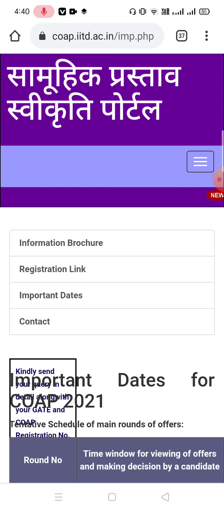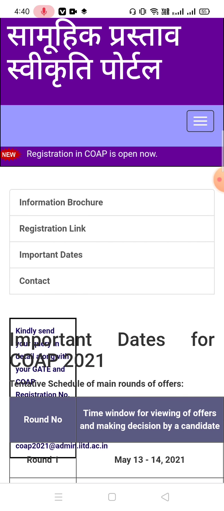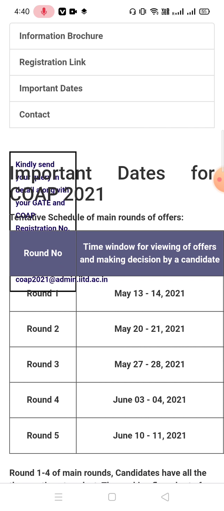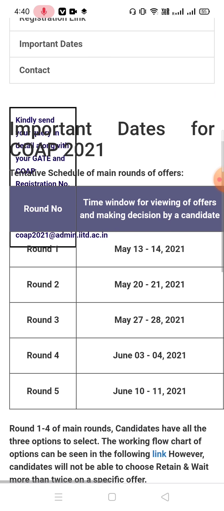Same for IIT Bhubaneswar, you visit the site and fill the application form. At the time of filling the application form of any IIT, it is necessary that you have a COAP registration ID. You can register in any number of IITs from their official websites.